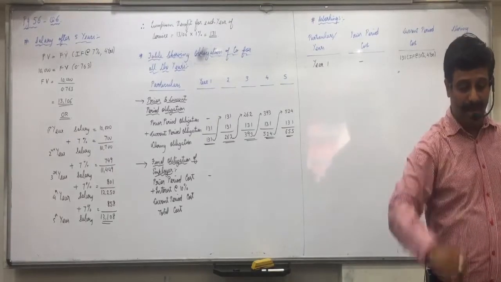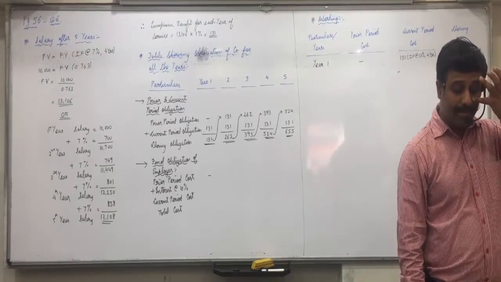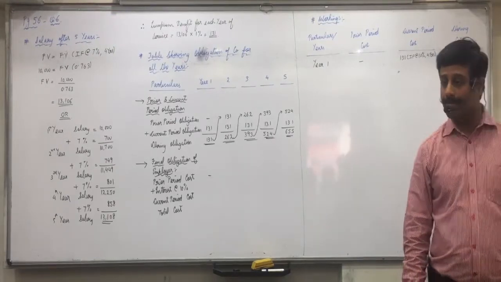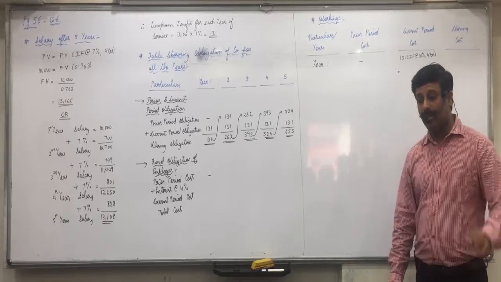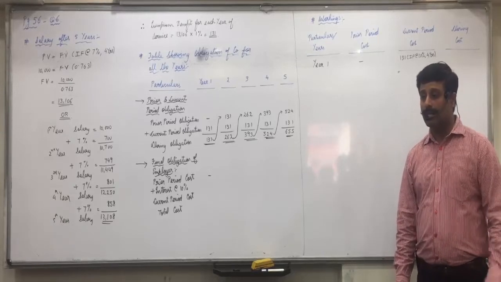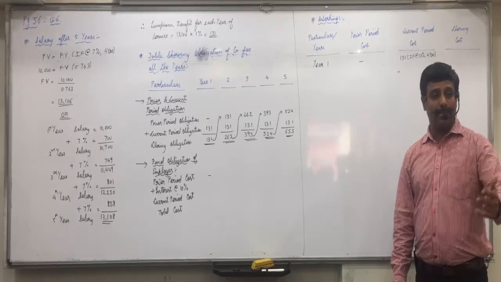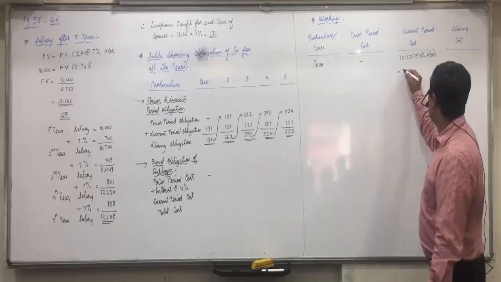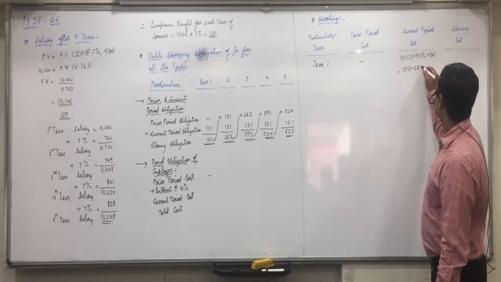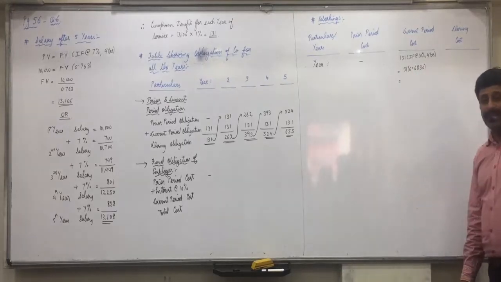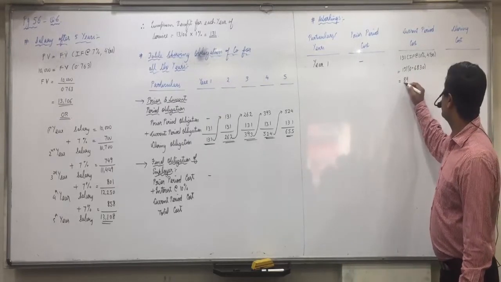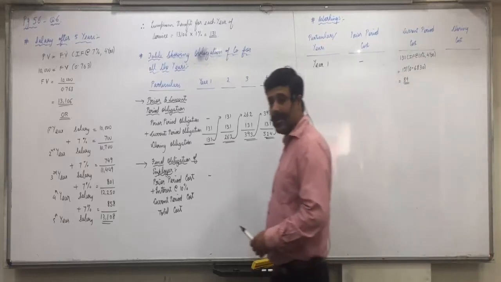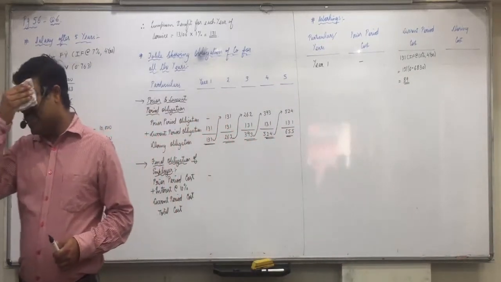So do 1 divided by 1.1, this is after 1 year. Divide by 1.1 again, this is after 2 years. Again divide by 1.1, this is after 3 years. Again divide by 1.1. 131 into 0.6830, what is that? Approximately 80.